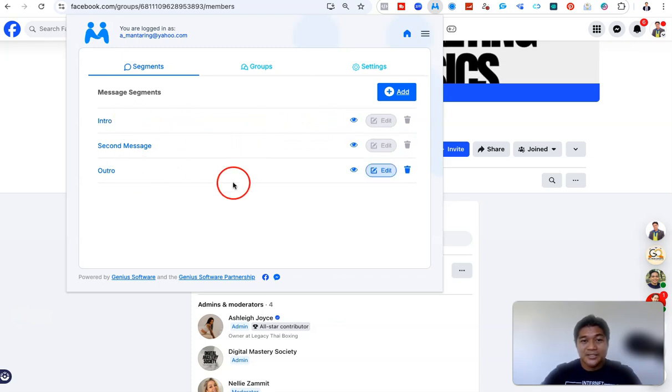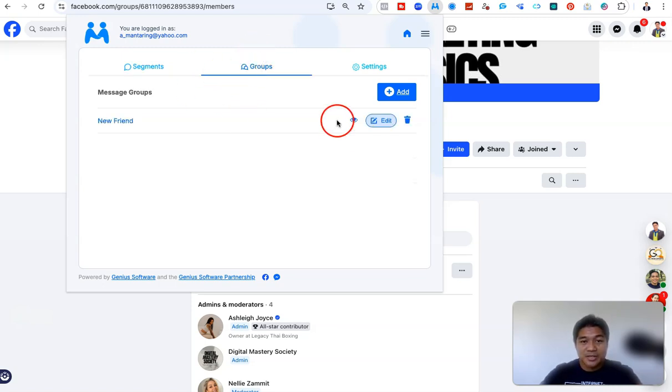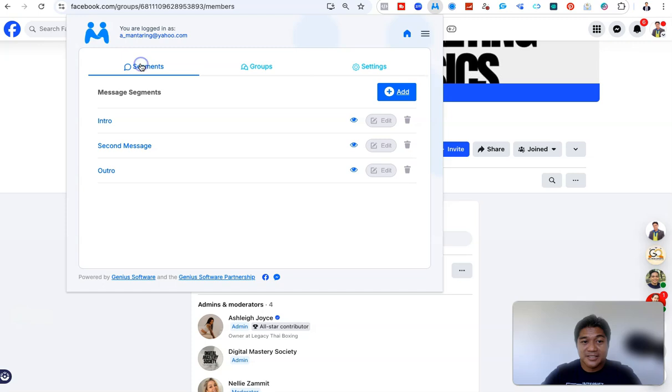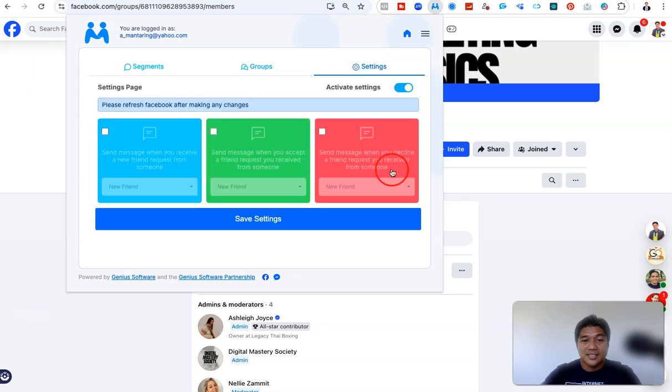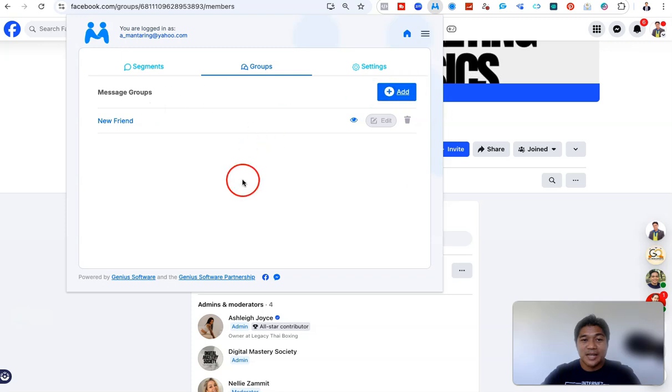And the good thing here is you can build connection. You can create groups, for example new friends. This is for those who are new friends. I create a message, and this segment has 3 messages: intro, second message, and outro. This is the settings, but not necessarily; you can add more groups.